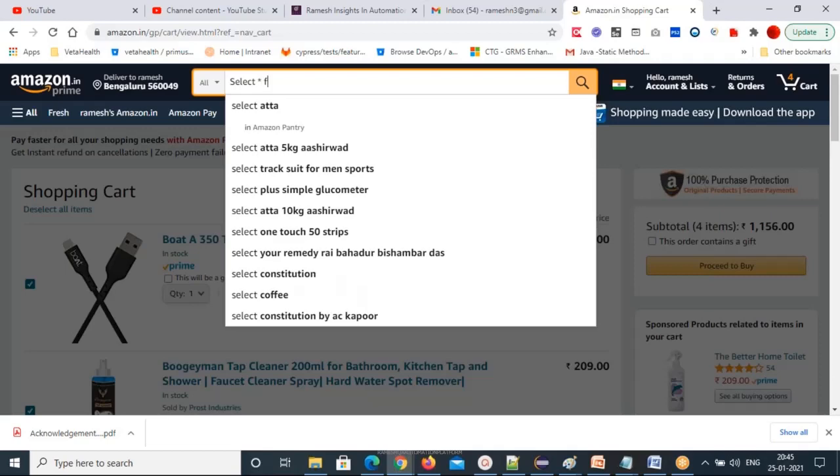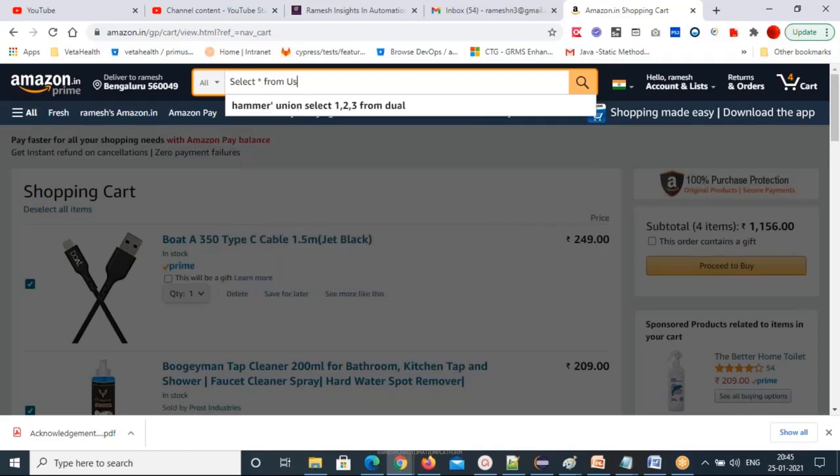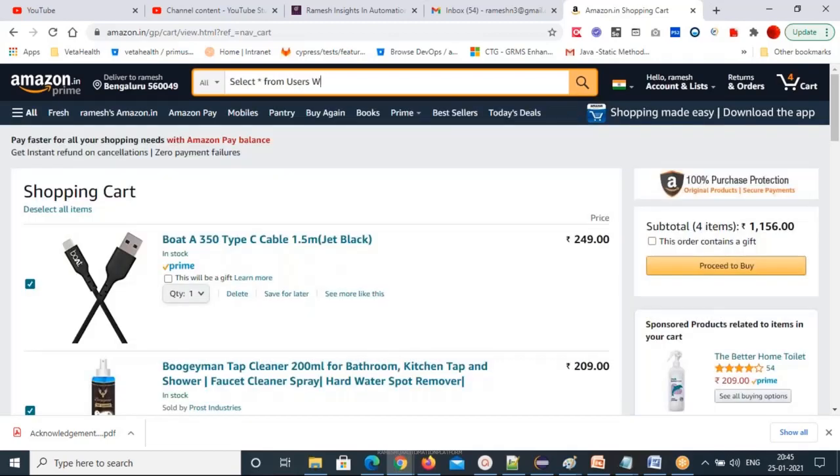Select star from users table where username equal to admin and password equal to admin. Like this, they will guess the SQL queries, and this username and password they pass in these edit boxes, wherever username and password fields are there, in the login section.